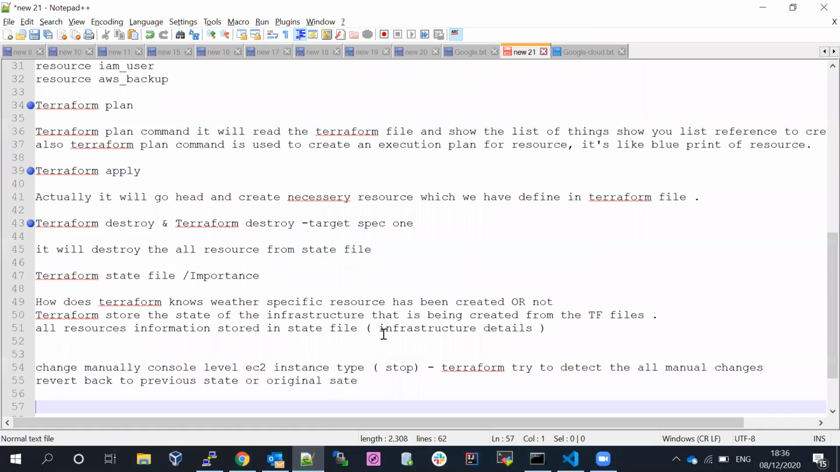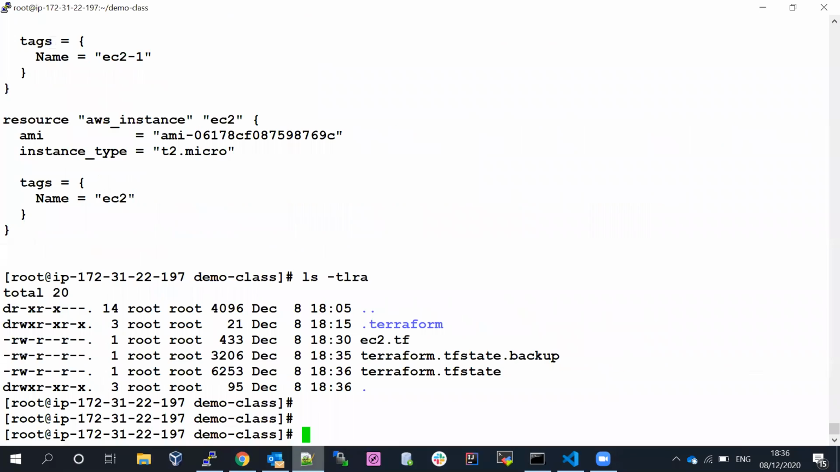So what is meant by the Terraform state file? How does Terraform know whether a specific resource has been created or not? Terraform stores the state of the infrastructure that is being created from the .tf file. All the resource and infrastructure details are kept in the state file. If you delete resources, if you create resources, if you do anything with the particular resources, all the resource information is kept in the state file.